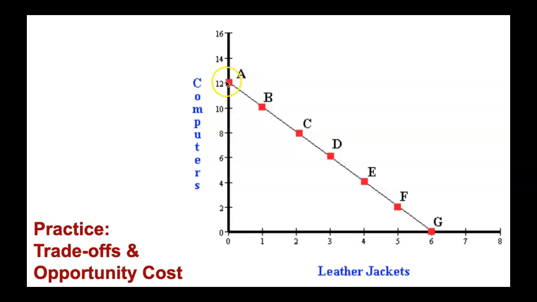What is the opportunity cost for moving production from production level A to production level G? And what is the opportunity cost of going the other way around, to go from production level G to production level A?